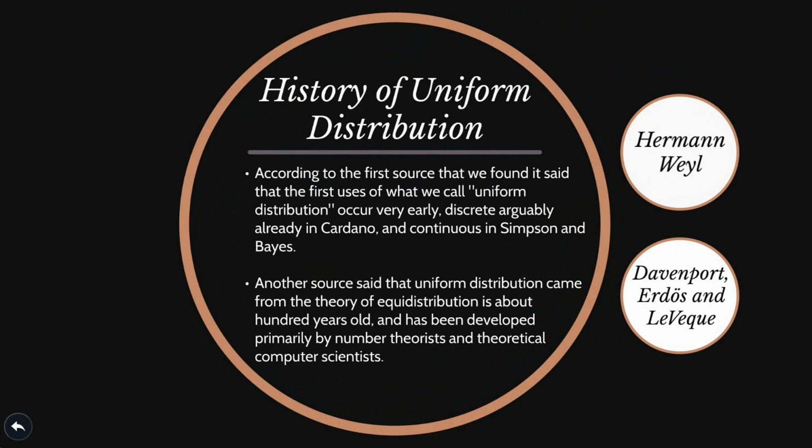According to the first source that we found, it is said that the first uses of what we call uniform distribution occur very early. Discrete arguably already in Cardano and continuous in Simpson and Bayes. Next, another source said that the uniform distribution comes from the theory of equidistribution. It is about 100 years old and has been developed primarily by number theorists and theoretical computer scientists.